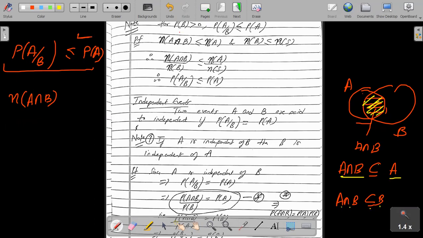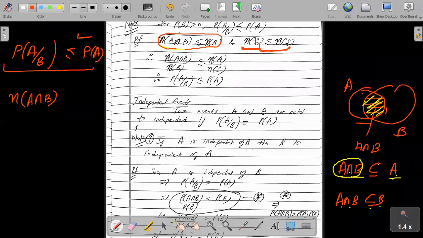तो हमें पता है कि जब intersection is a subset, तो ऑब्वियसली नंबर ऑफ एलिमेंट्स A intersection B में या तो A से कम होंगे या A के इक्वल होंगे, A से ज्यादा नहीं हो सकते, right? So the number of elements in A intersection B is always less than or equal to number of elements in A. Similarly, number of elements in B is always less than or equal to number of elements in the sample space, because sample space is a total set and B is just a part of the sample space.